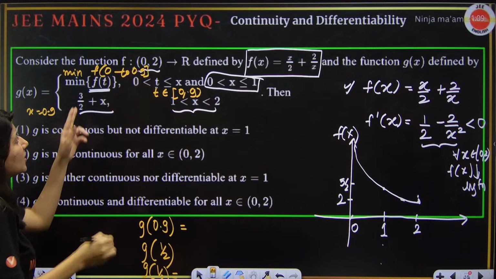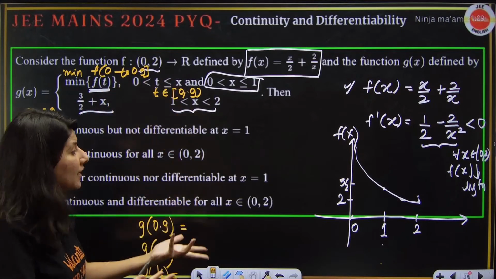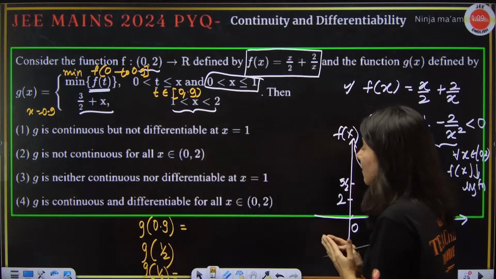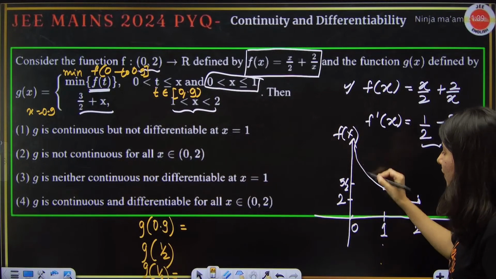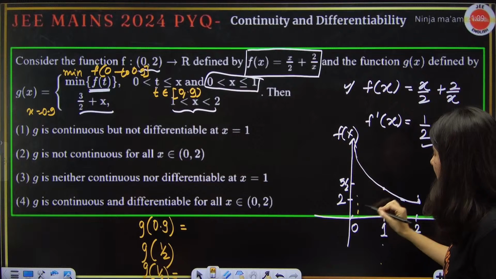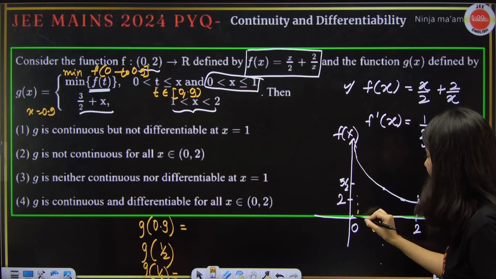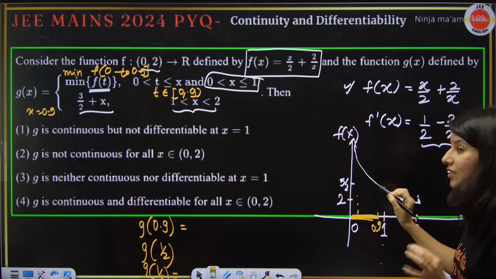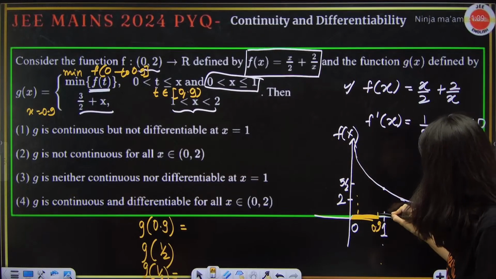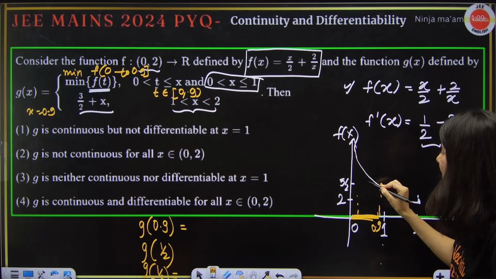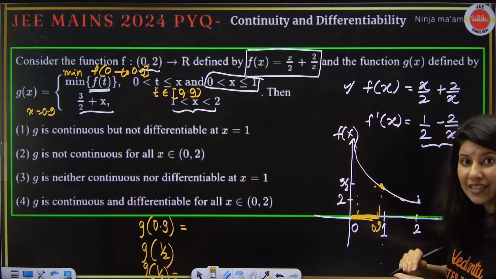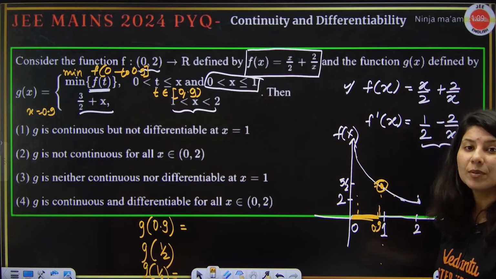What will be the most minimum between 0 and 0.9? Is f(0) the minimum, or f(1), or f(0.1)? Between this interval, which is the most minimum value of f(x)? This is the minimum value. That means for a decreasing function, this exactly will be the minimum value.